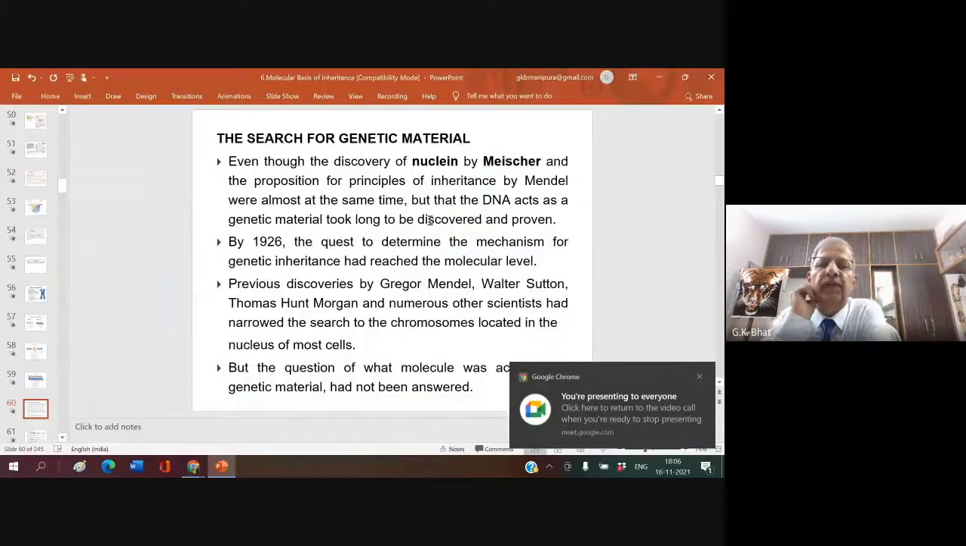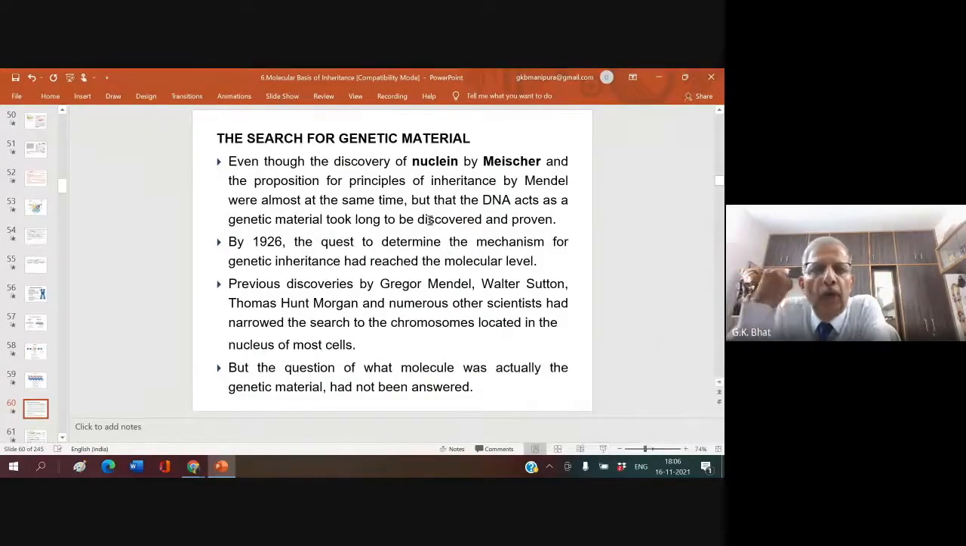The search for genetic material. Now the thing is that in the chromosome we have the DNA, we also have the protein. Now the question that bothered the scientists very much for a very long time was which is the genetic material and which is not. So now we are looking into the search for genetic material.